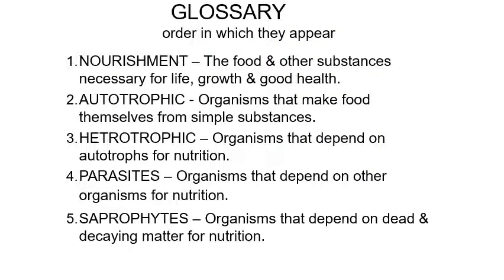Let us take a glimpse of some of the common terminology we have read in the chapter. First is nourishment, the food and other substances necessary for life, growth and good health. Autotrophic, organisms that make food themselves from simple substances. Heterotrophic, organisms that depend on autotrophs for nutrition. Parasites, organisms that depend on other organisms for nutrition. Saprophytes, organisms that depend on dead and decaying matter for nutrition.